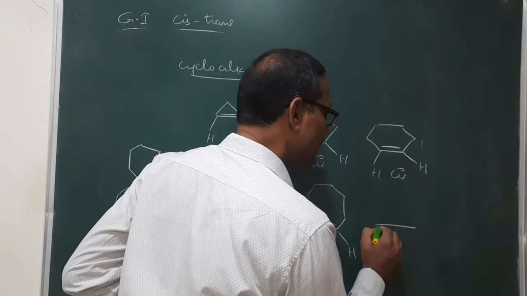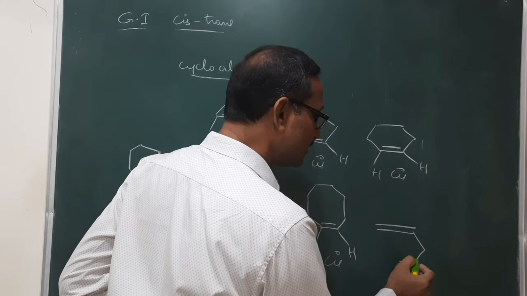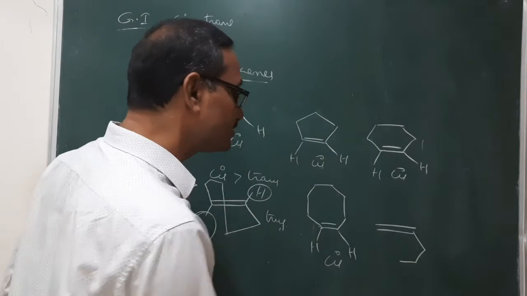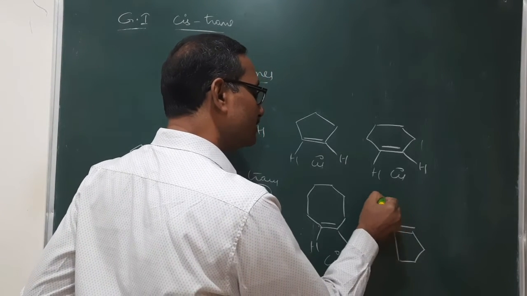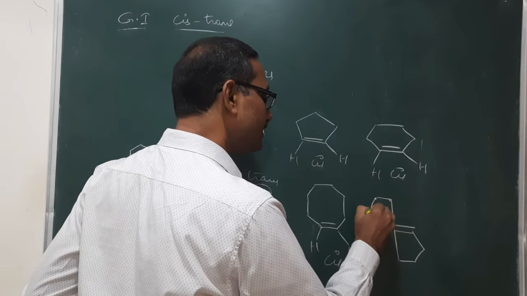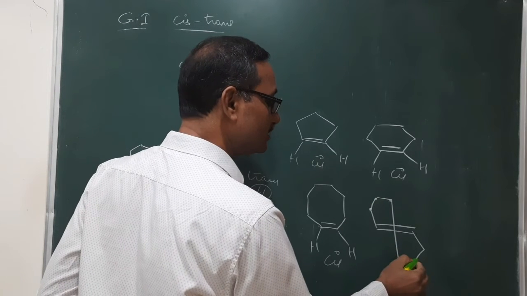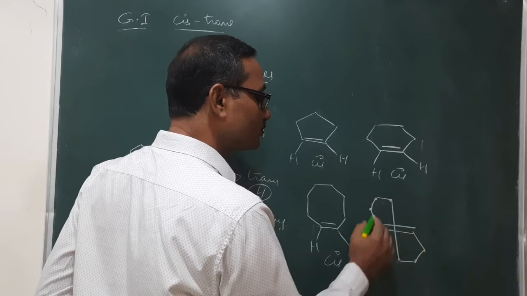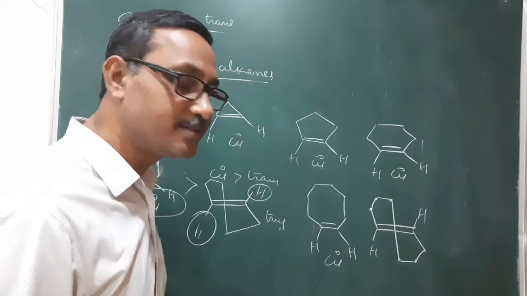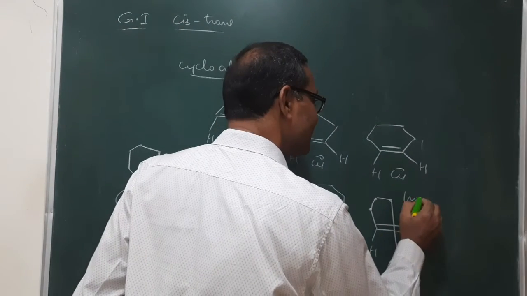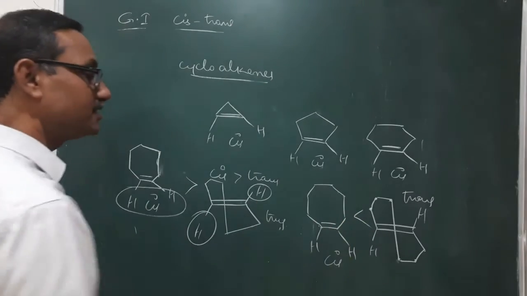How does the trans form look? Here it is having 3 carbon atoms at this side. Above this it is 1, 2, 3, and it is bonded to this one. So 1, 2, 3 here, 1, 2, 3 here, 1, 2. So totally 8 carbons are there, and these two are at opposite sides. So that's why it is a trans. So this is more stable than this cis form.